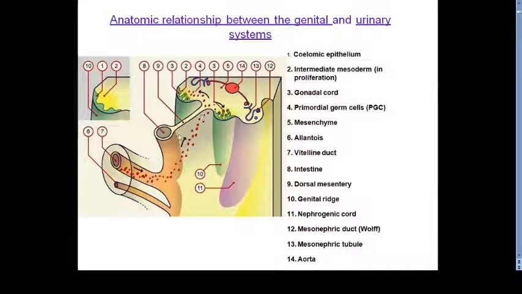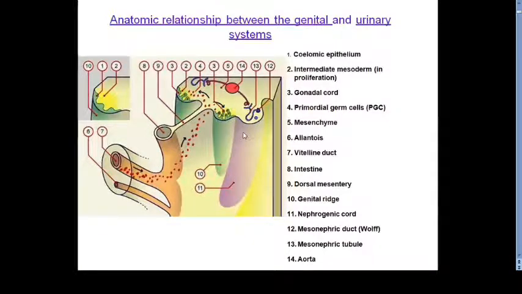So on either side of the attachment of the mesentery, we can appreciate this cord, the intermediate mesoderm, as a longitudinal elevation. Here, this longitudinal elevation is producing a bulge in this area, where on the lateral part this ridge is given the name nephrogenic cord,